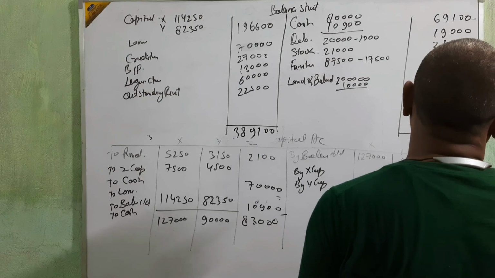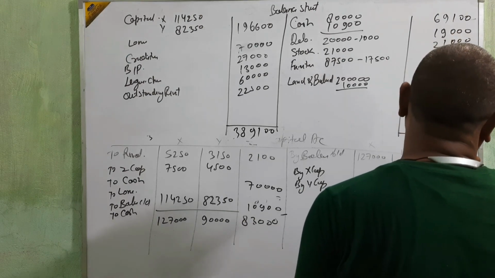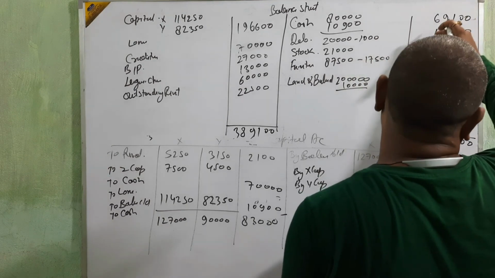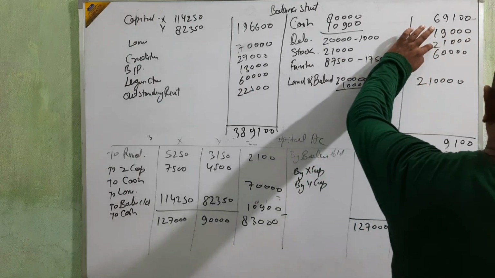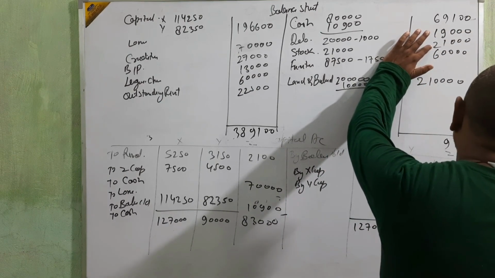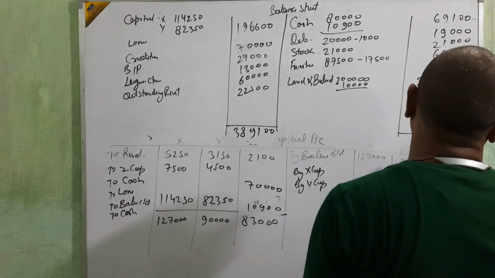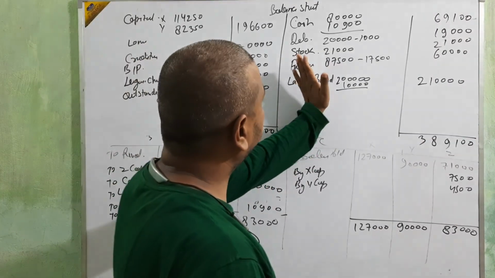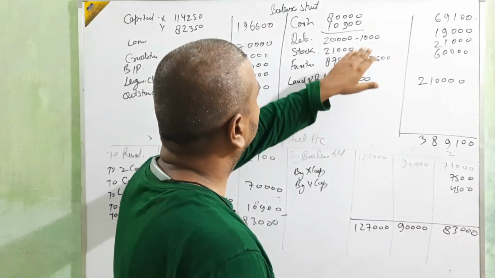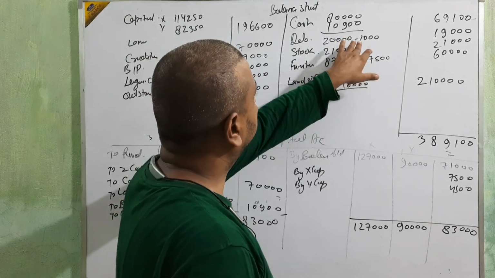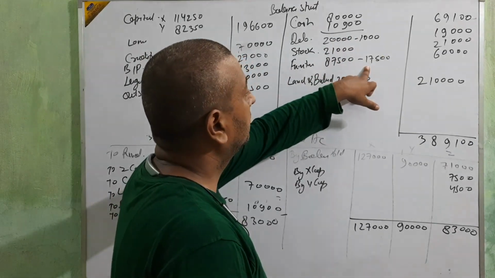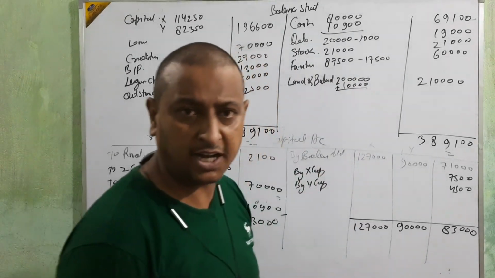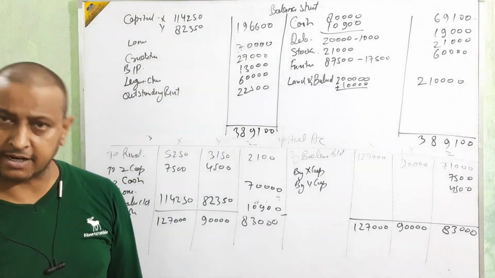Then the totals came like that. Just taking the calculation inside of the balance sheet, plus and minus: provision less, depreciation less, appreciation plus. Okay, beta, this is the way we are going to solve the question. Okay, clear? Okay, thank you.